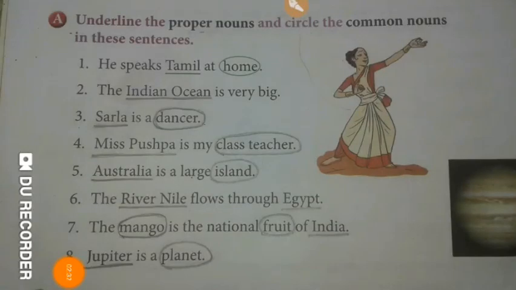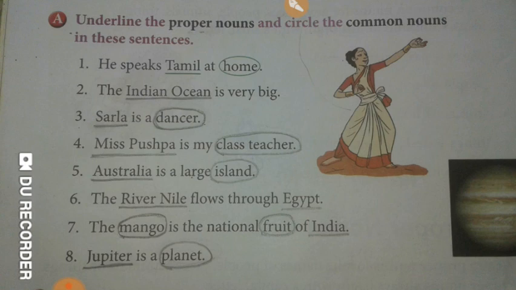Next is, the river Nile flows through Egypt. Here river Nile is the name of a particular river, so it is a proper noun and will be underlined. Egypt is the name of a particular country, so it is a proper noun and will be underlined. Here we do not see any common noun, so we do not have to circle anything.